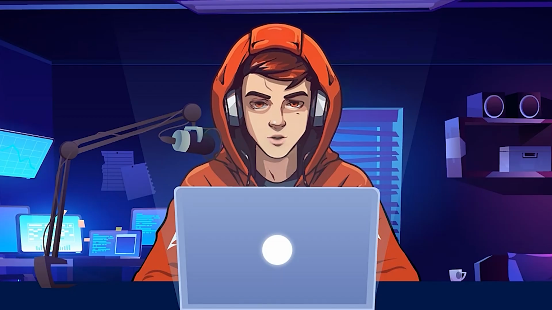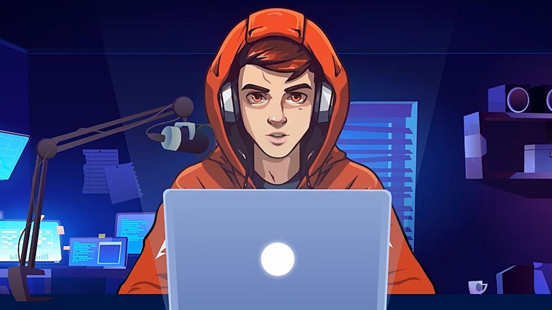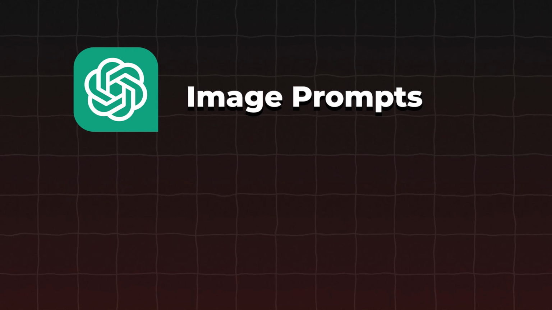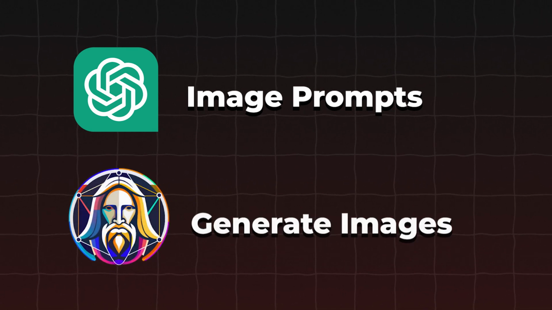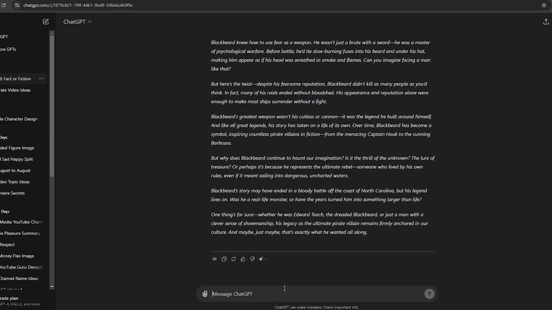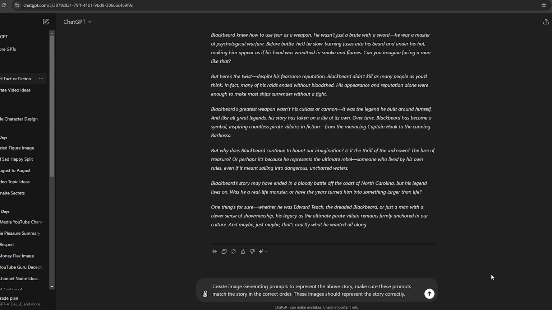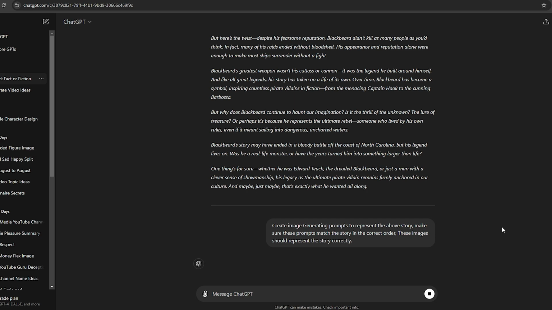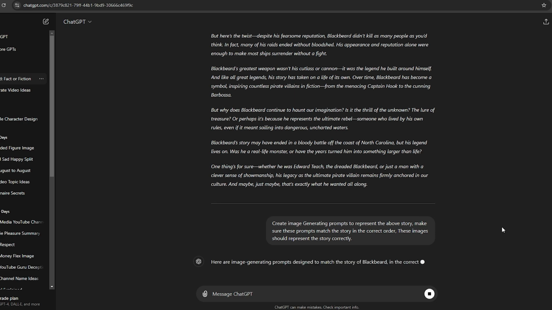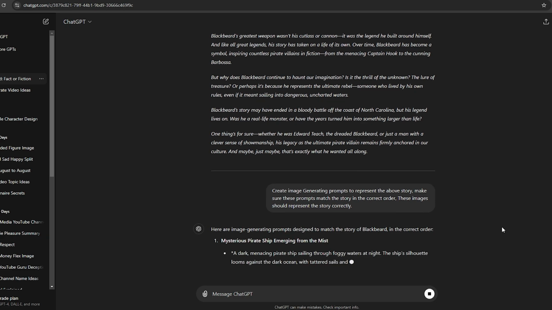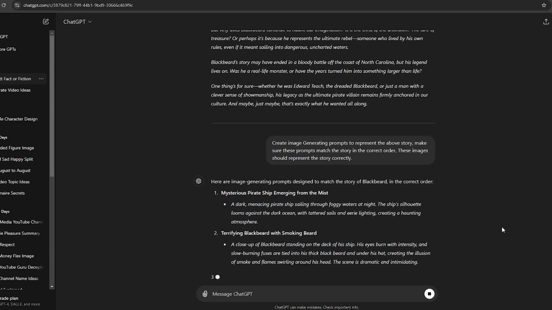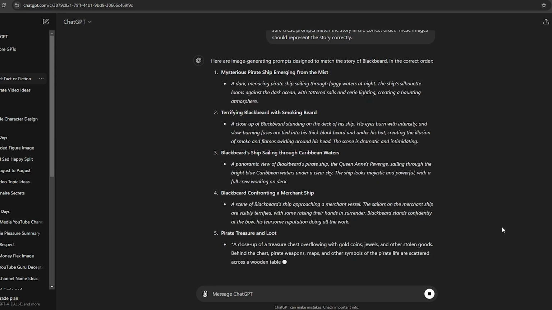After you are done with that process, the next step is to make suitable images and videos for this script. I'm going to use ChatGPT to generate an image prompt for this video, and then I will use Leonardo AI to generate images for those prompts. I'm going to ask ChatGPT to generate image prompts like this, create image-generating prompts to represent the above story, and make sure these prompts match the story in the correct order. These images should represent the story correctly. As you can see here, we have the prompts for the images to represent this story.